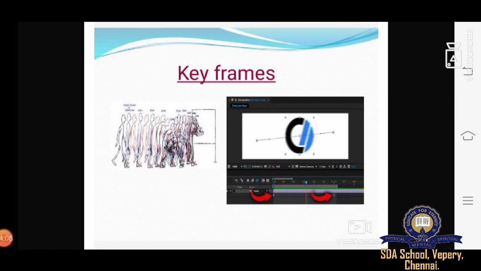A keyframe is a black dot, you can see over there in the picture, that appears on the frame in each layer. You can see the layers are divided. The human body is divided into many layers, and the black dot represents an object and a hollow dot represents a blank keyframe. A keyframe represents the beginning and the end of an animation sequence.